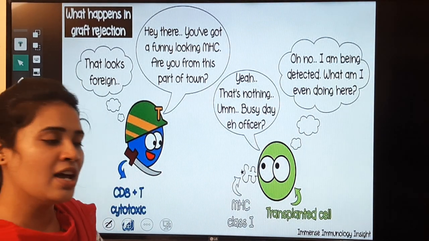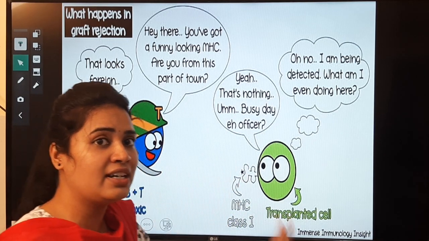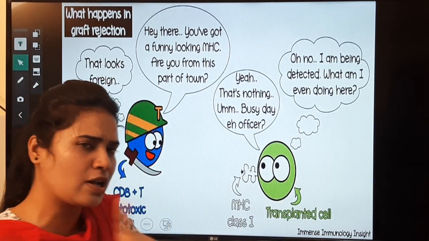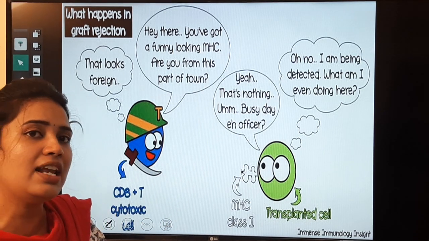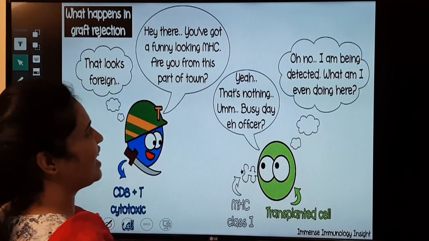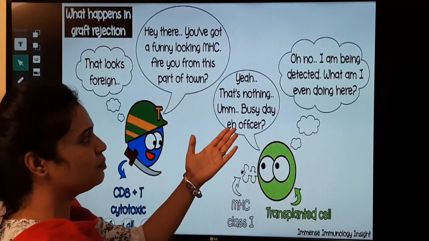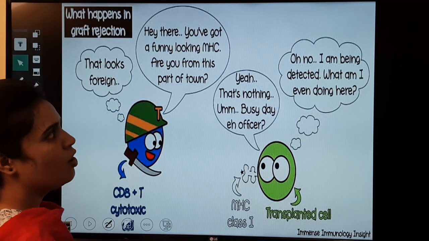Remember I already told you, graft rejection happens from the T cells, not from B lymphocytes. It mainly happens from T lymphocytes, specifically killer T lymphocytes.